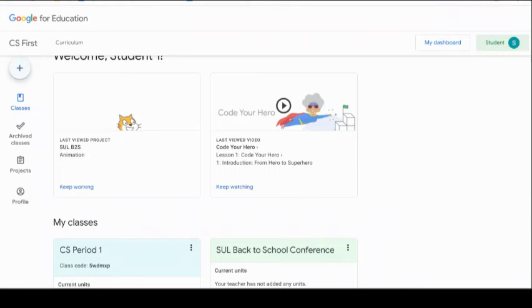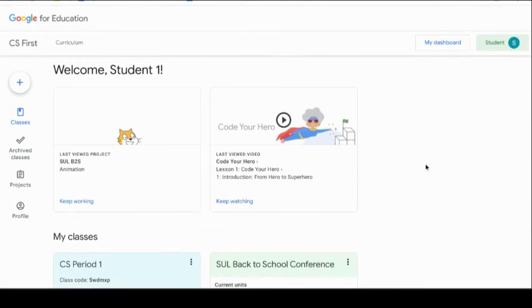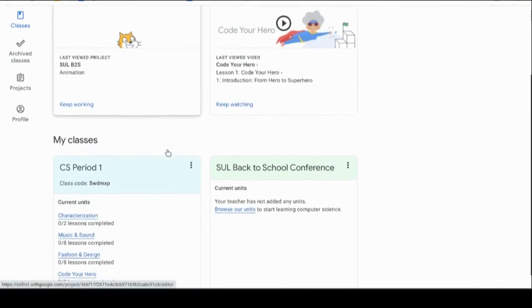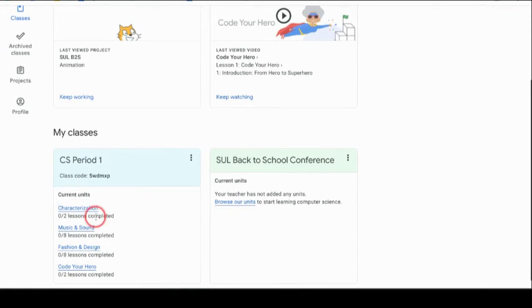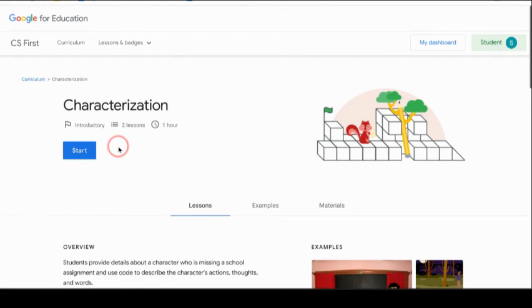Okay, so real briefly, what I'm going to do is show you the student perspective of CS First. So right now, I'm logged in as a student. I come to my dashboard. I see my classes. I see that I have some more units assigned to me. So I'm going to go into the CS Period 1 class. Going to click on characterization.